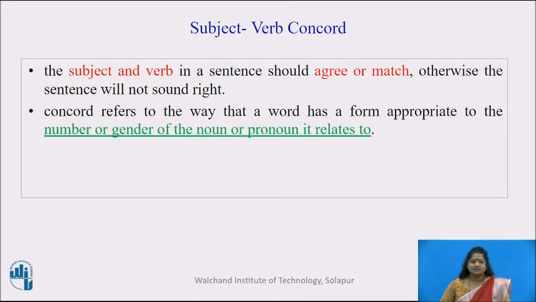But let us learn what is the meaning of subject-verb concord in grammar. The subject and verb in a sentence should agree or match, otherwise the sentence will not sound right. Concord refers to the way that a word has a form appropriate to the number or gender of the noun or pronoun it relates to.